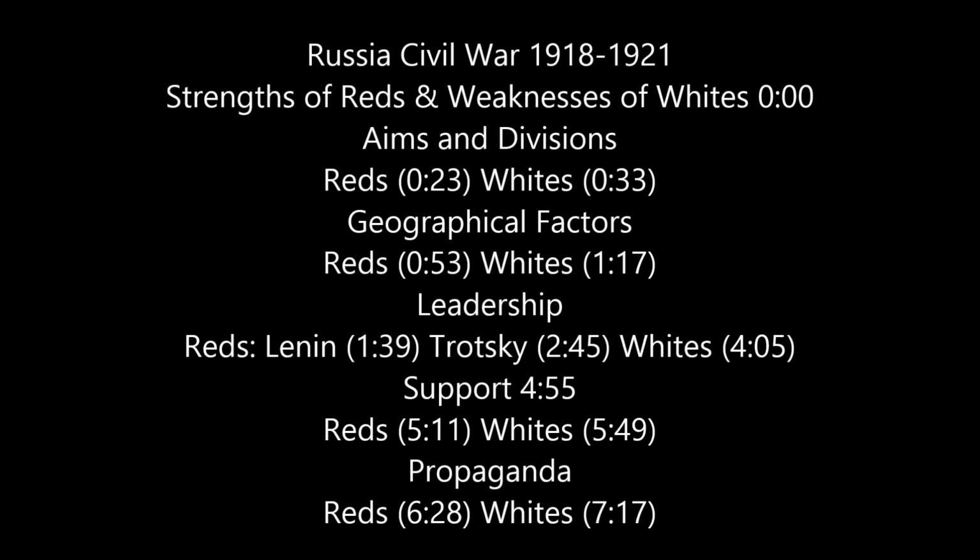Support. Whites. The Whites made it clear that the land that the peasants seized would be returned to the previous landowners. There was a dramatic drop in White peasant support. They also made it clear to the national minorities that they wanted to restore the Russian Empire to pre-1917 borders, with the slogan, "Russia one and indivisible." This antagonized national groups such as the Ukrainians and the Georgians, who were looking for greater independence.